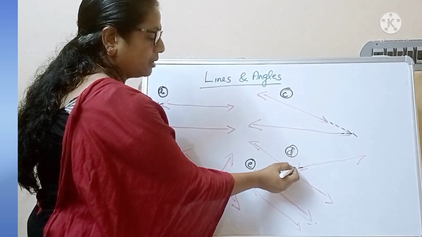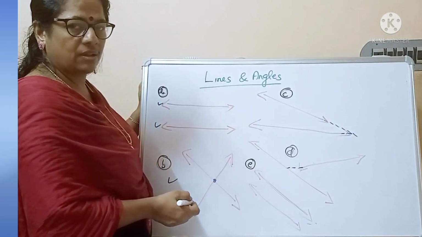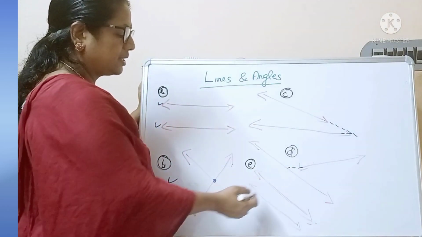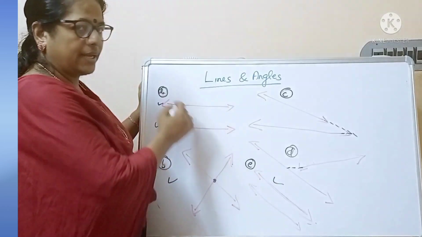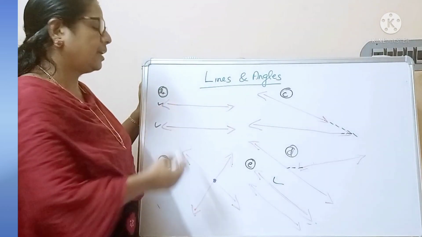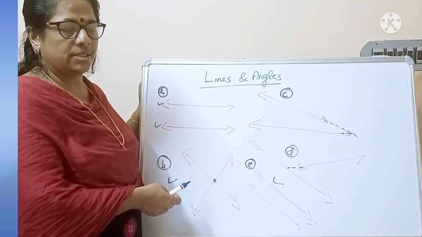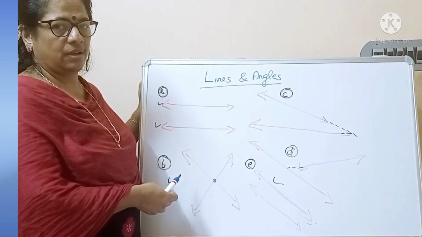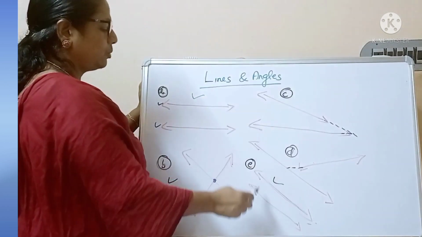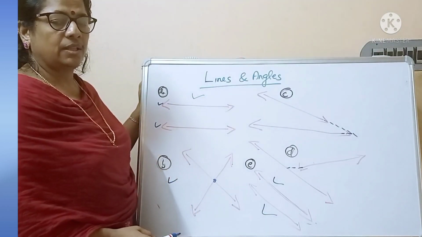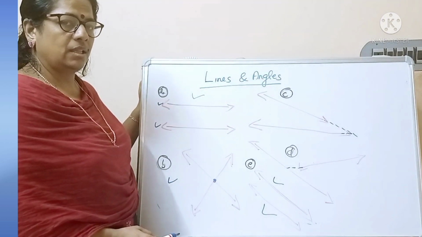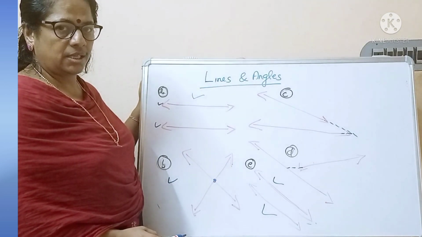And in the same way these lines also. And what about this set? In the same set, that means set 1, they are not intersecting each other. Here we got these 2 lines, that means 2 sets of lines, they are not intersecting each other.